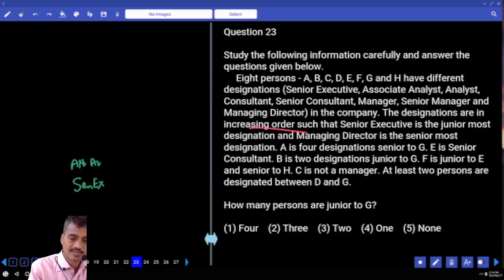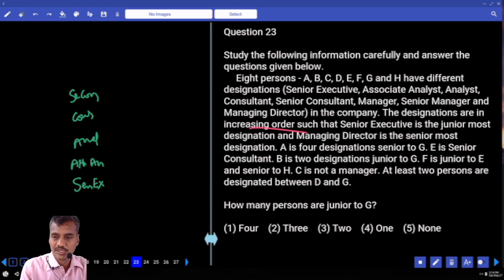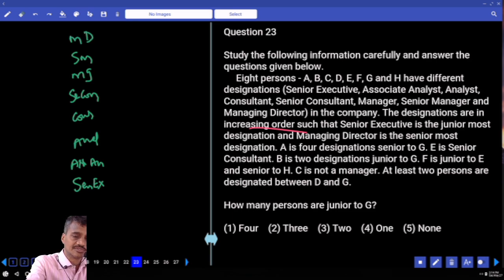Then next one, analyst. And next, consultant. And next to consultant, senior consultant. And then manager. And senior manager. And finally, MD. Now these are the designations of these 8 persons.